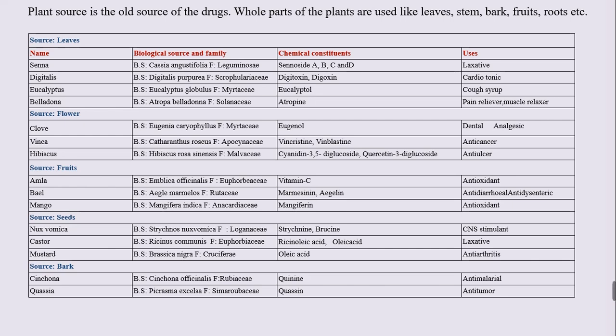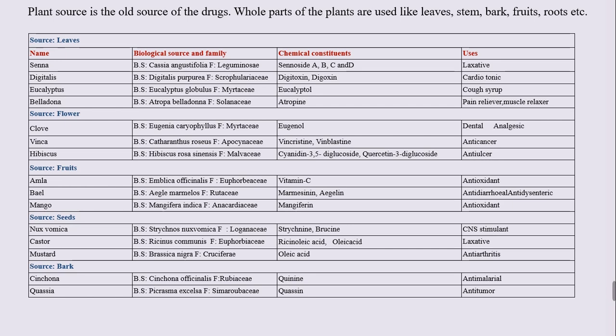Source of leaves. For example, senna is given, and the biological source of senna is Cassia angustifolia, and it belongs to the family Leguminosae. Chemical constituents include sennoside A, B, C, and D. Uses are laxative. Following are the other examples of the leaves such as digitalis, eucalyptus, belladonna.